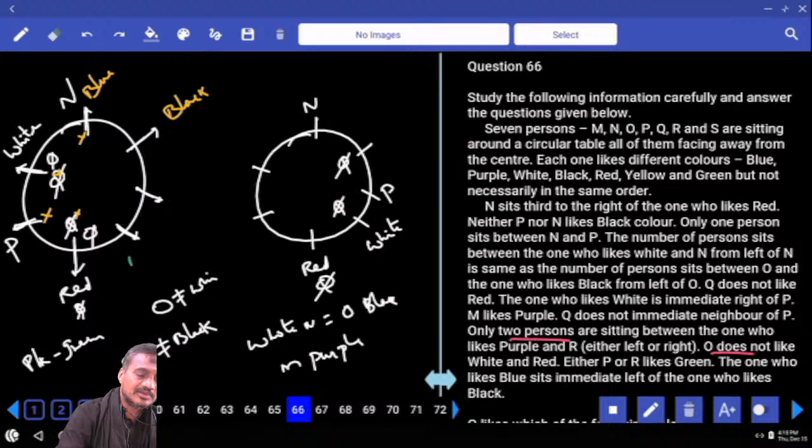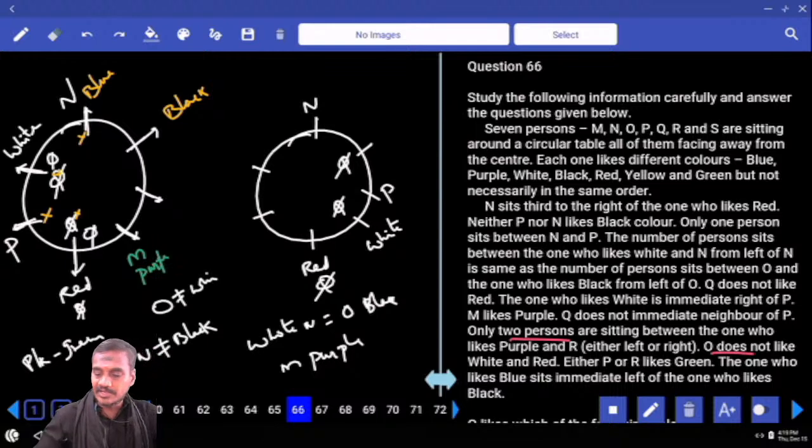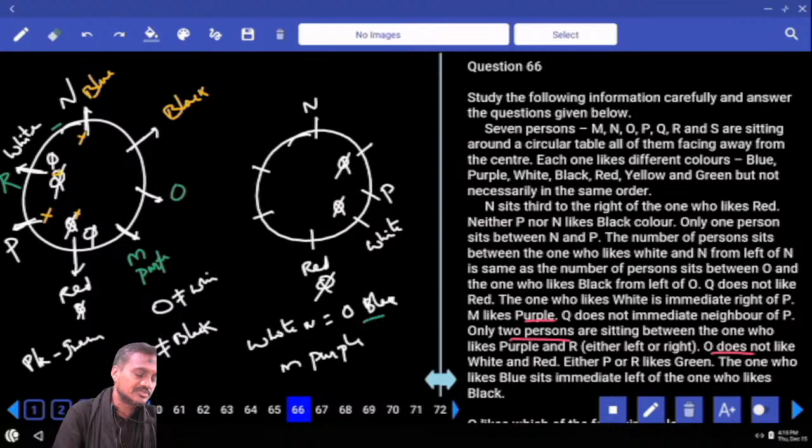Now if you take M and purple like this, M likes purple, only two people between purple and R. Now between purple and R there must be exactly two people, R is here. And between white and N there is exactly one person, and between O and black there must be exactly one person. O is here.